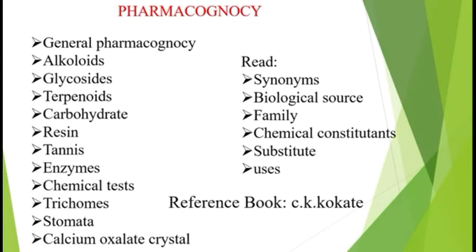Then the next is biochemistry. In biochemistry there were 5 to 10 questions in the GPAT 2021 examination. Most probably 5 to 10 questions are asked from this minor subject, biochemistry. So those students who have not cleared the subject biochemistry should not think that this subject is minor and not important. In pharmaceutical chemistry, biochemistry is a very important chapter, and although it is a minor chapter,